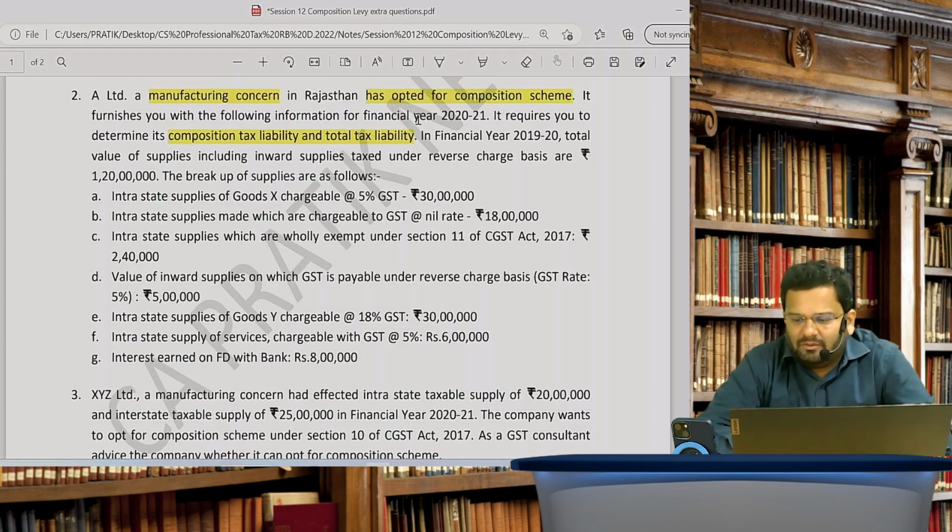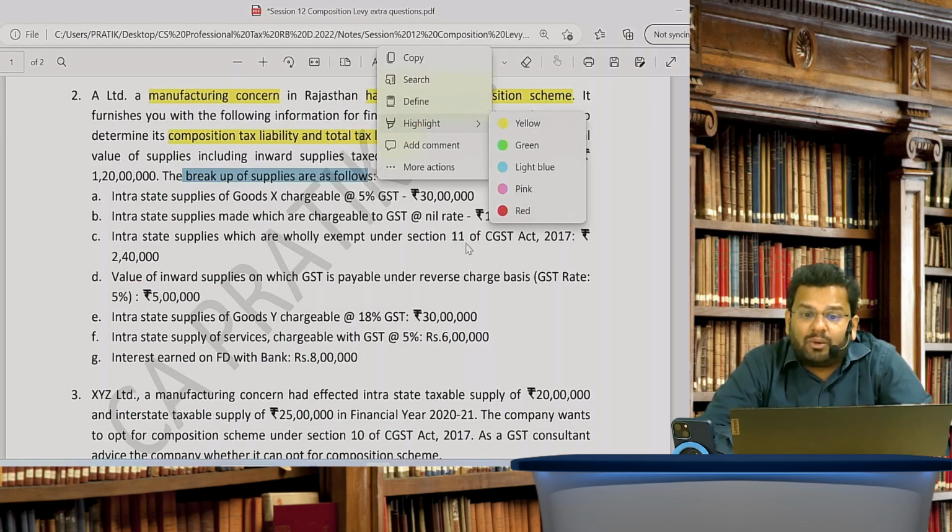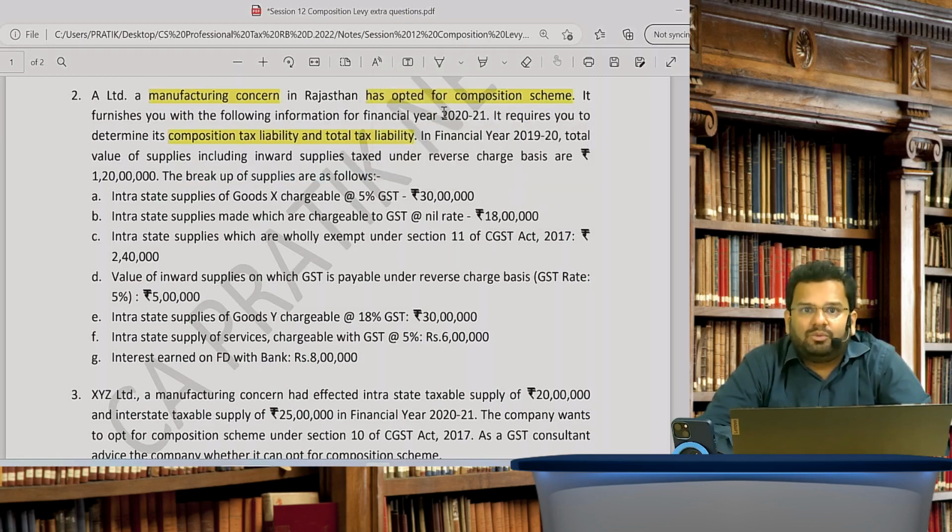In FY 1920, that is last year, the total value of supplies including inward supplies taxed under reverse charge basis are 1 crore 20 lakhs. Okay, breakup of supplies are as follows. Now this breakup of supplies is of FY 2021, mind you.